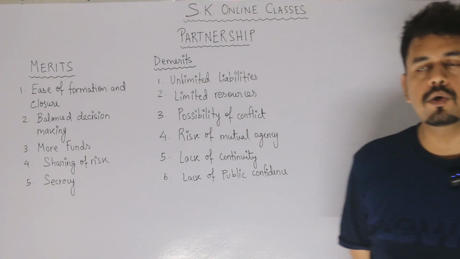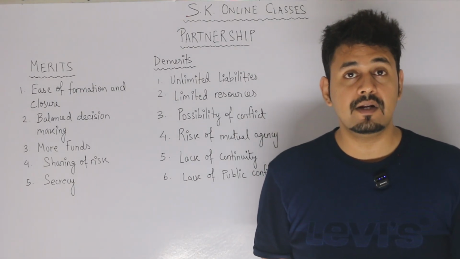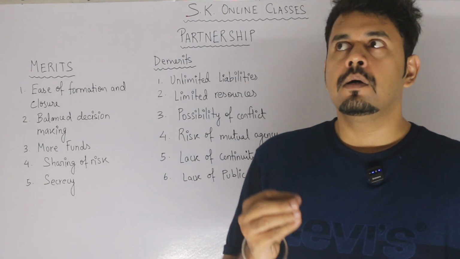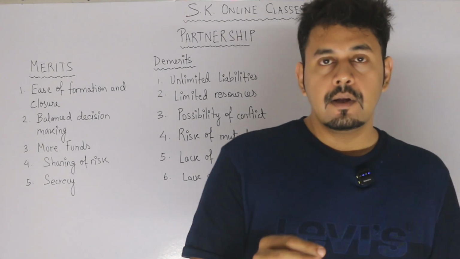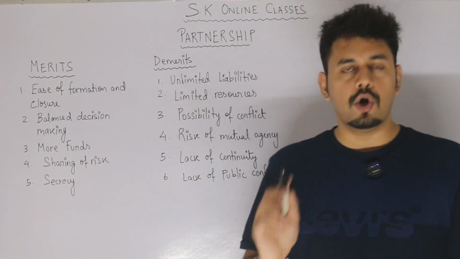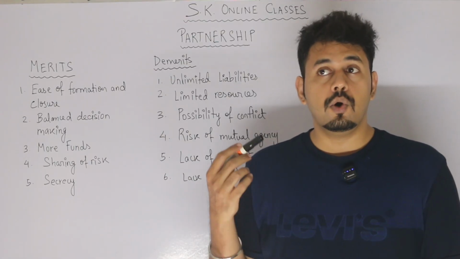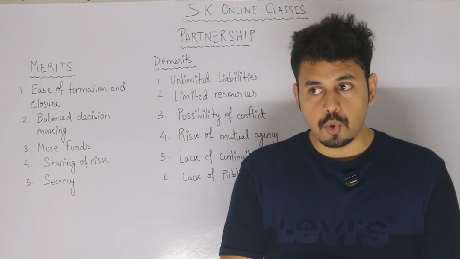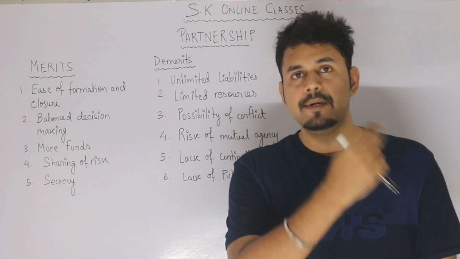Now, in my previous video for proprietorship and for Karta's liability, we have discussed what unlimited liability means. Unlimited liability means when a person who is not able to pay off his debt has to sell his personal properties in order to do so. The business has gone into losses. The business is no longer going to continue. Now, all the assets of the business will be sold, and the money that you generate, with that you're not able to pay off all the liabilities.